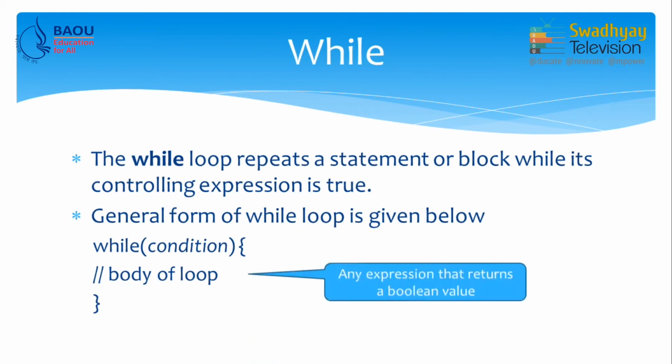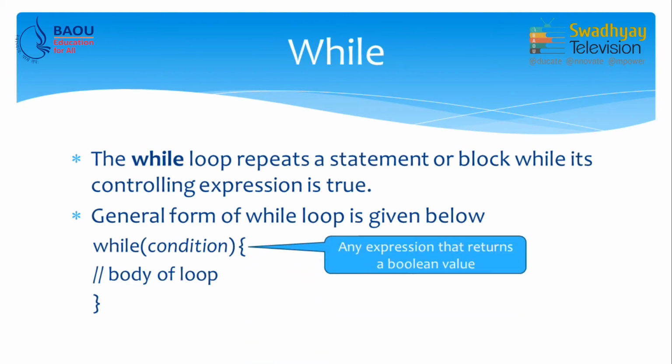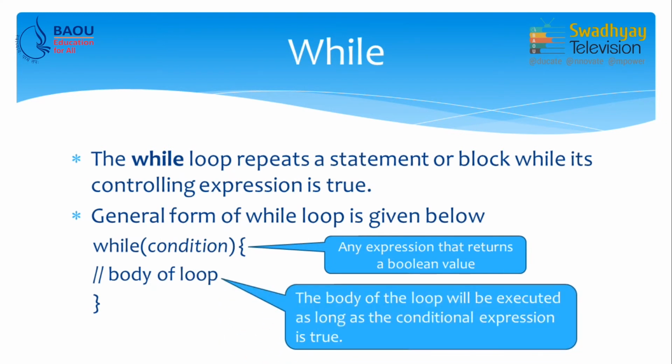Condition is any expression that returns a boolean value. If that value is true, the body of the loop is executed, and when this condition is false, the loop will terminate.